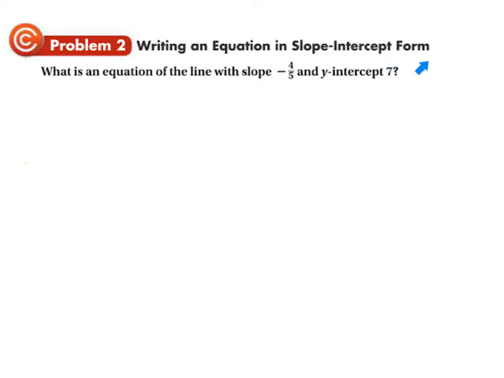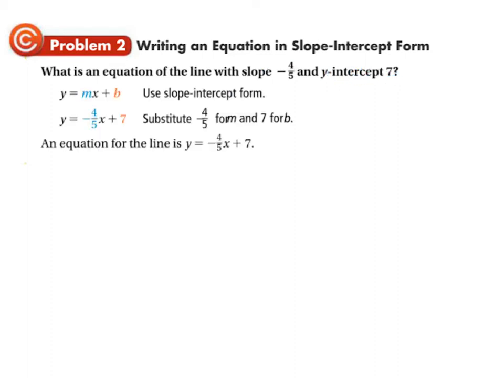So let's write some equations in slope-intercept form. What is an equation of a line with a slope of -4/5 and a y-intercept of 7? Well, we're using this formula, y equals mx plus b, where m is the slope. They're telling us that's the slope, so you replace m with that number. And this is the y-intercept. We replace b with that number. So the equation then is y equals -4/5 x plus 7.